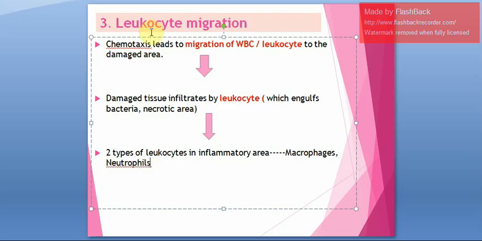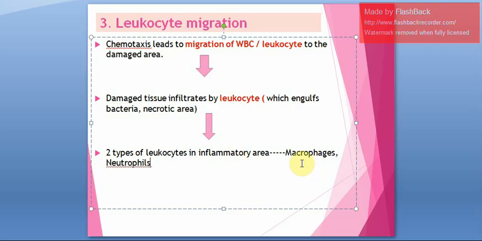So leukocyte migration means these chemical mediators will act like the body's natural mechanism, and they will start to migrate WBCs or leukocytes to the injured body part. These leukocytes or WBCs will engulf the bacteria, and the dead tissue or the necrotic tissue will be engulfed by WBCs.